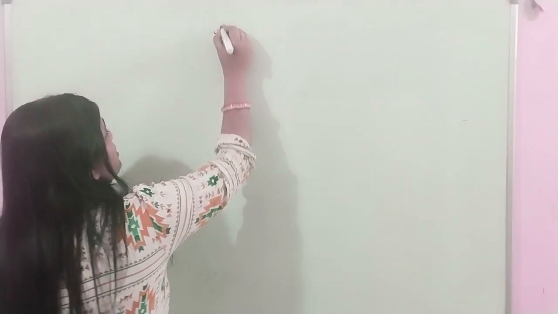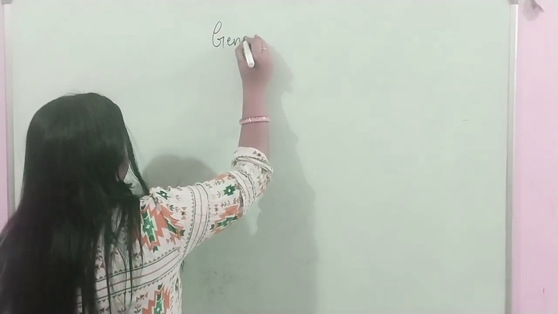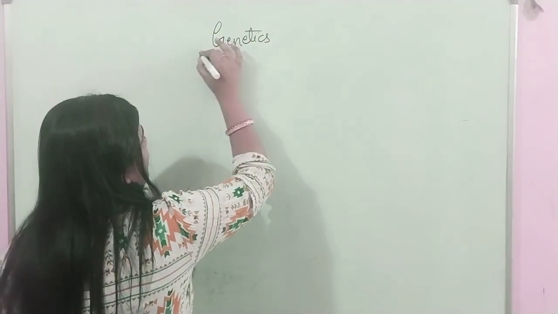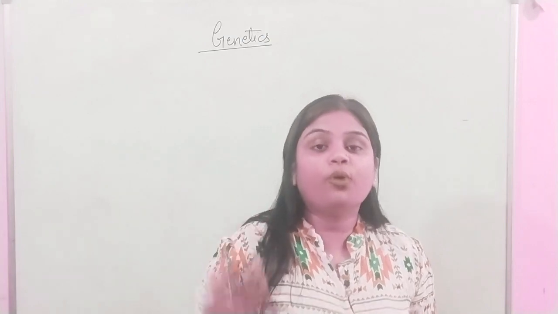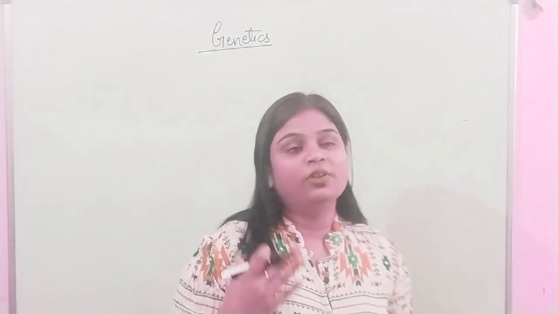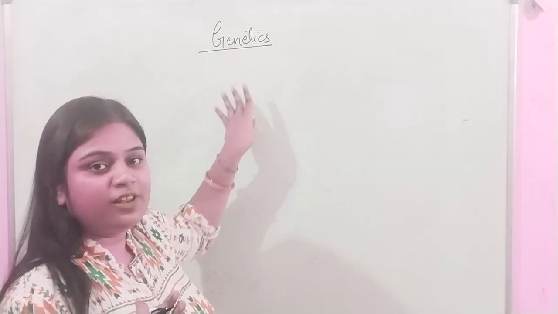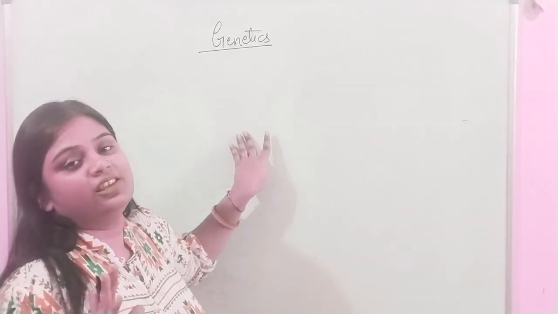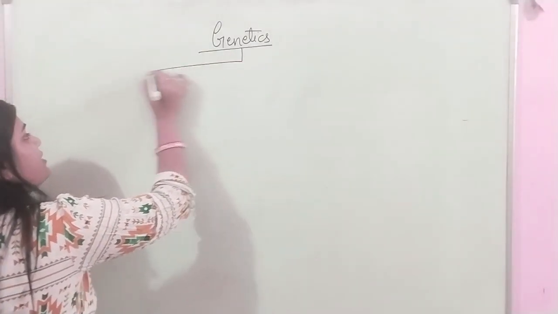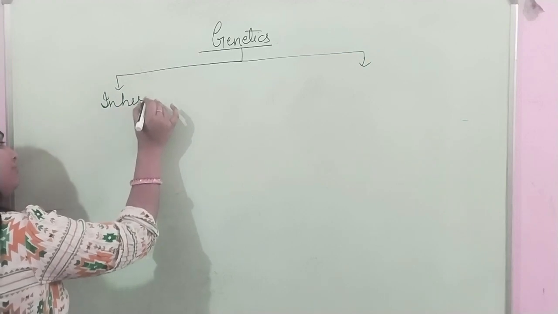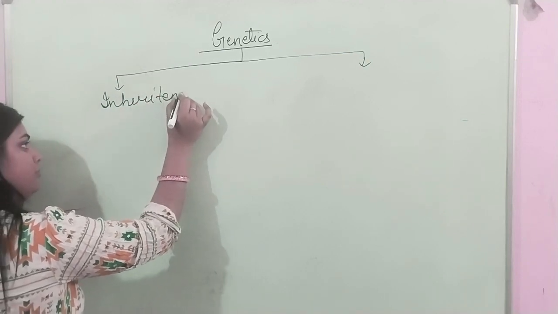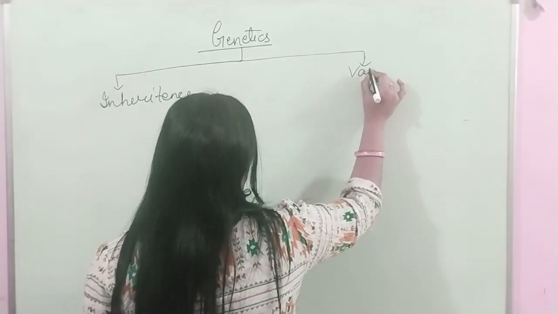Genetics is not only a topic, it is a science which deals with our DNA, our internal characters, chromosomes, and sex chromosomes. These are the topics which I will be covering in this chapter. So genetics consists of two things, that is inheritance and variation.